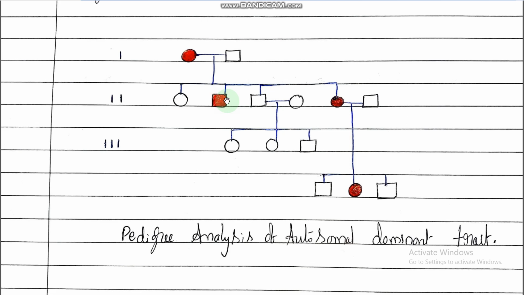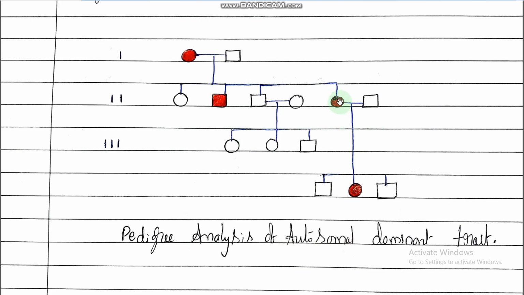After that, the third child, a boy, married some other person, a female, and their children in the next generation are all normal. Why? This boy is normal, and the mother is also normal. Obviously, all children are normal. There is no problem for the children.